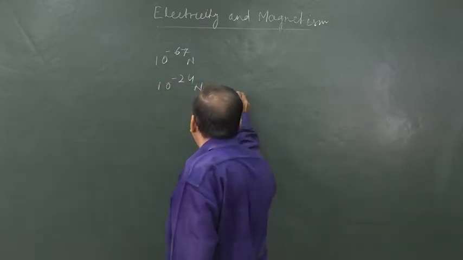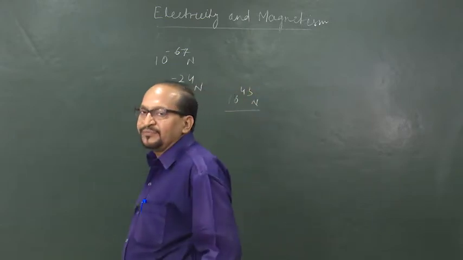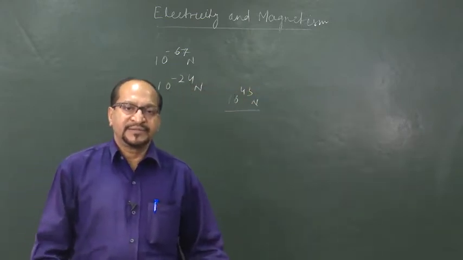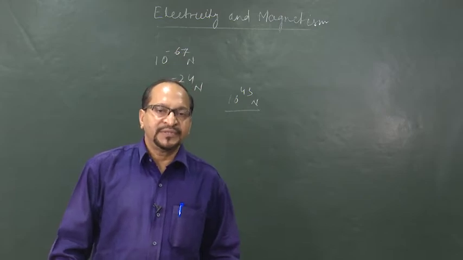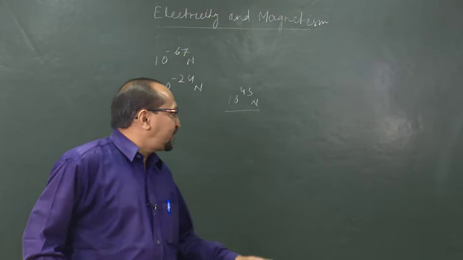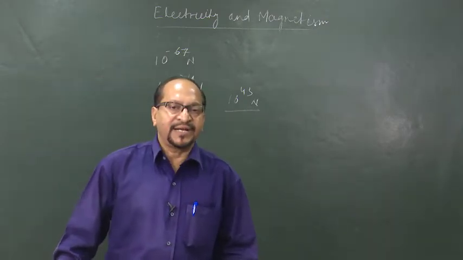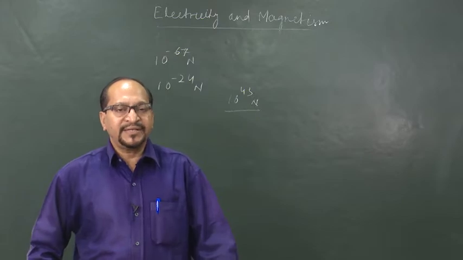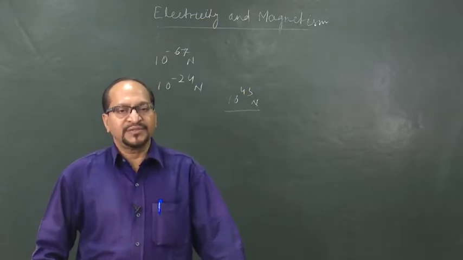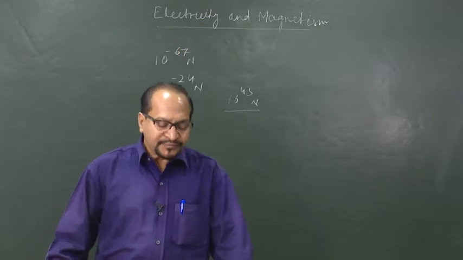So, this extra 10 to the power 43 times comes from something else than the gravitational force. This is electrostatic force, which is, as you can see, billion times stronger than gravitational force, and this electric force arises because of charge of elementary particles, right.